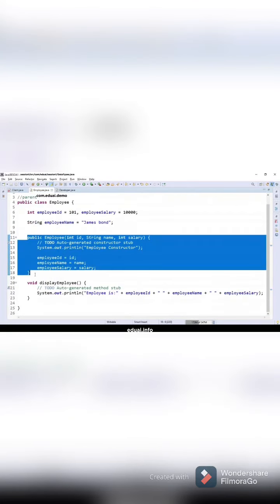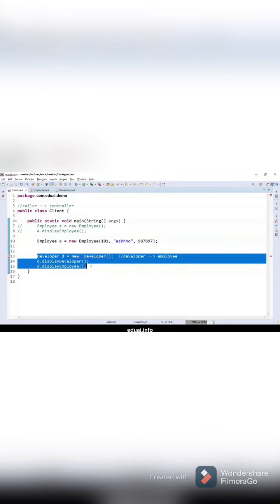If you have a parameterized constructor in employee, understand this, okay? Hello guys, understand this. If you have a parameterized constructor in the employee class, who is responsible to invoke this constructor? Who is responsible to call this constructor?